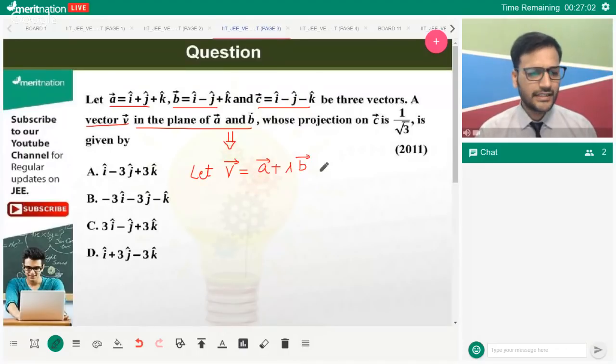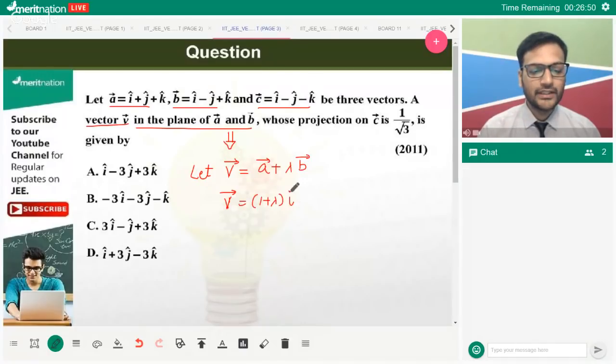So this is kind of simple. We can assume that V is something like this. Therefore, vector V, we place the value of A over here and B over here. So we'll get 1 plus lambda i. We collect all the i's and all the j's. Over here, 1 minus lambda times j. And this plus this gives 1 plus lambda times k cap. This is vector V.